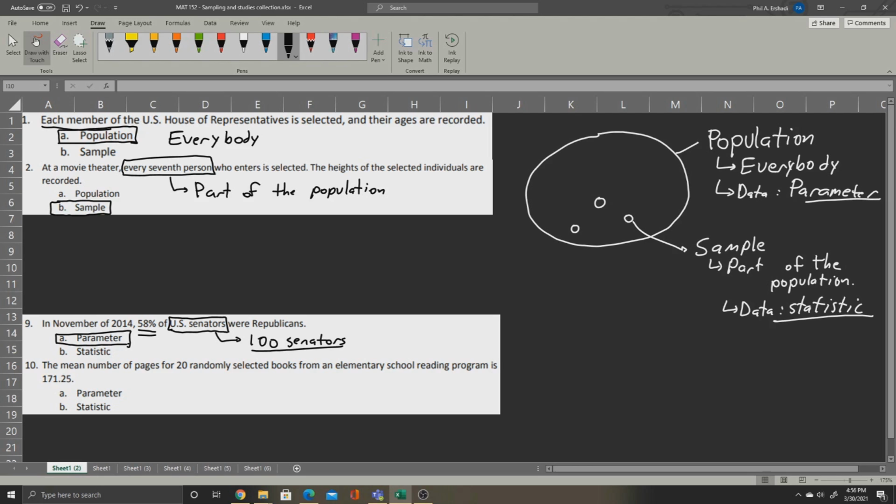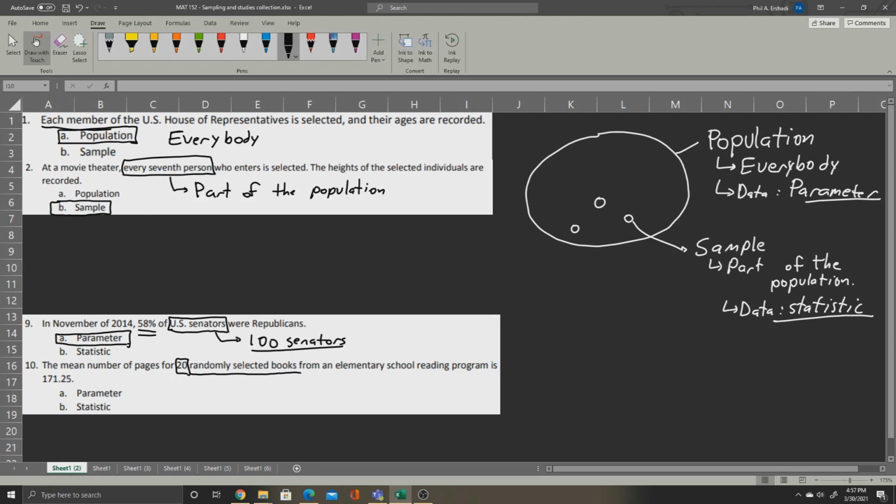Now question 10 asks, the mean number of pages for 20 randomly selected books from an elementary school reading program is 171.25. The key question, once again, is this a population of books or is this a sample of books? Now the question says that this is randomly selected books from an elementary school reading program, and there are 20 of them.